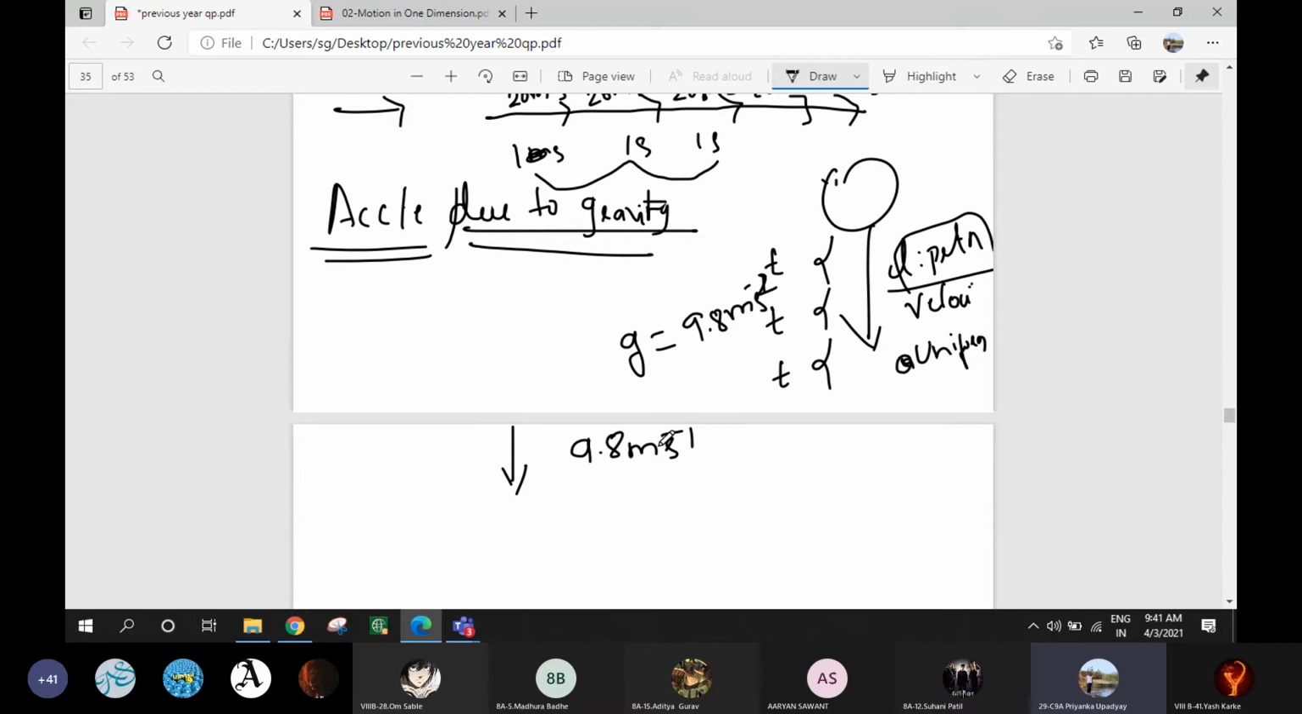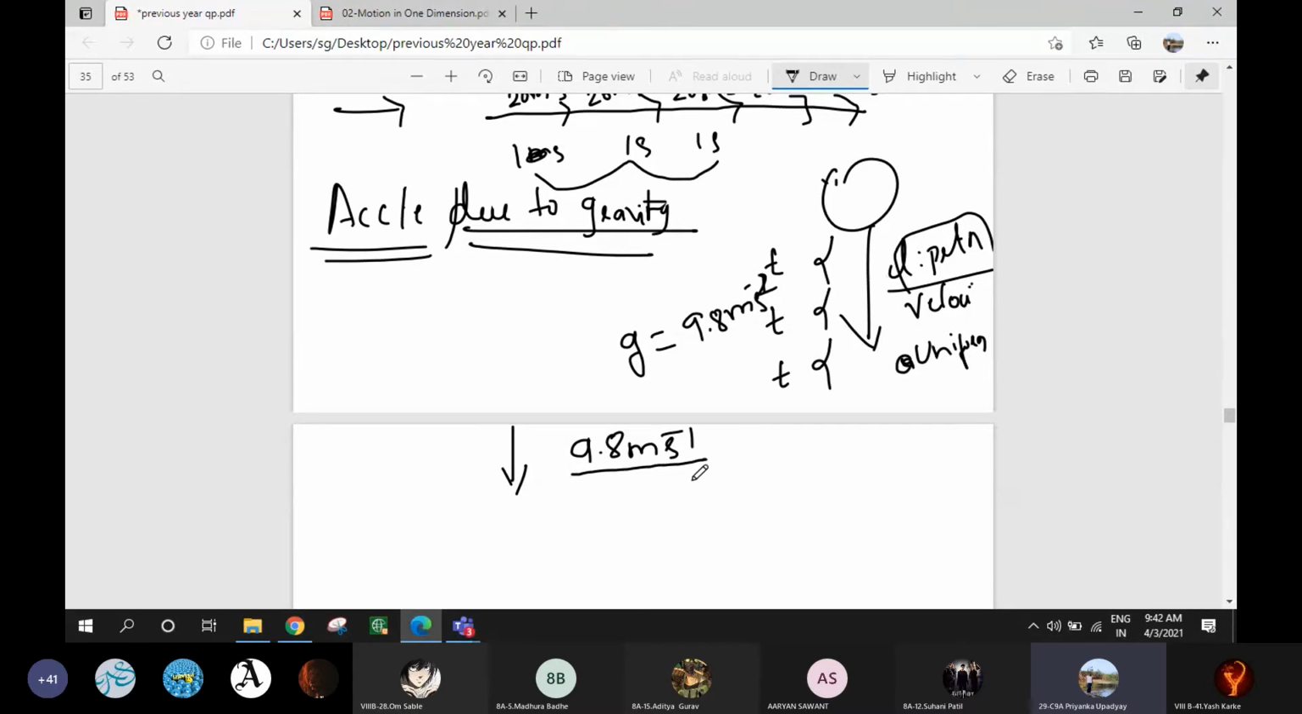This value of g also varies from place to place. If you go to a hill station, the value of acceleration due to gravity will decrease. If you go to valleys, the acceleration due to gravity increases. Now, when the body falls freely under gravity, its velocity increases at the rate of 9.8 meter per second.